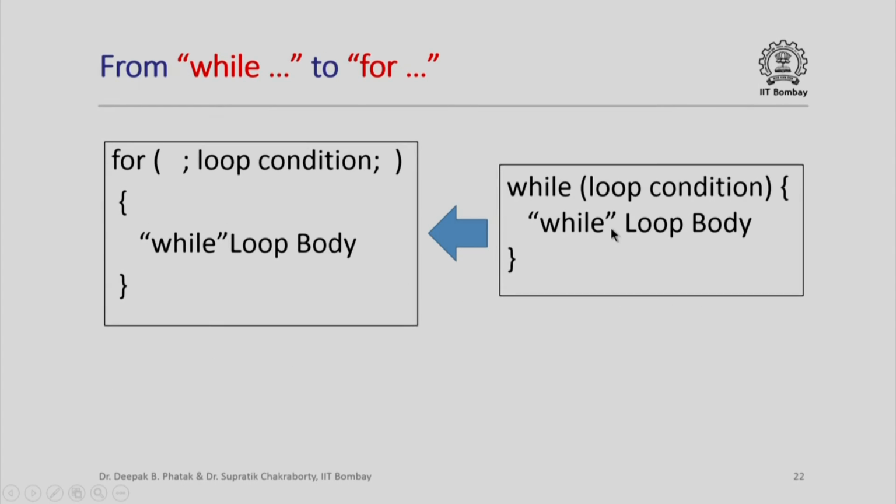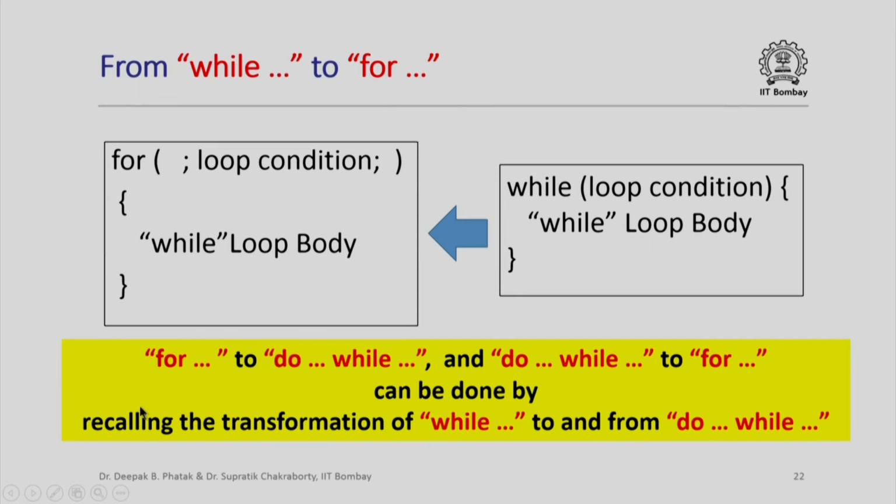Similarly, of course, we can convert a while loop to a for loop where there is nothing to initialize and nothing to execute at the end of every iteration; we just have the loop condition and the while loop body here. And of course, we can easily transform for loops to do while loops and do while loops to for loops, because we have already seen in an earlier lecture that while loops can be translated to and from do while loops, and we have just seen how for loops can be translated to and from while loops.